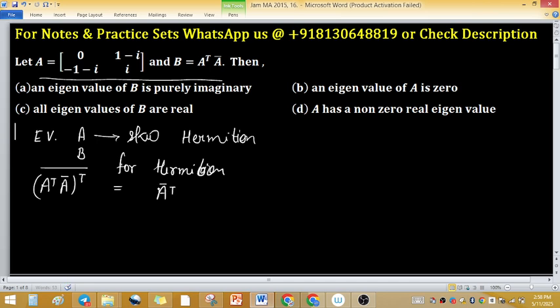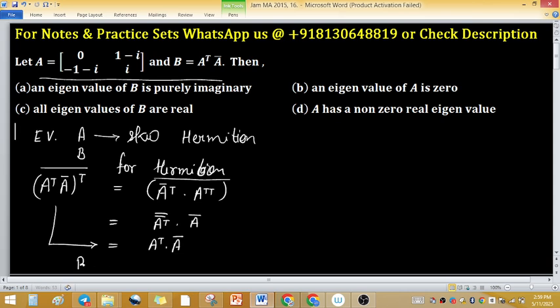So B star is A conjugate transpose times A double transpose, taking the conjugate. This equals A double conjugate transpose times A conjugate. Double conjugate means same, so A transpose times A conjugate, and this is the same as the input,